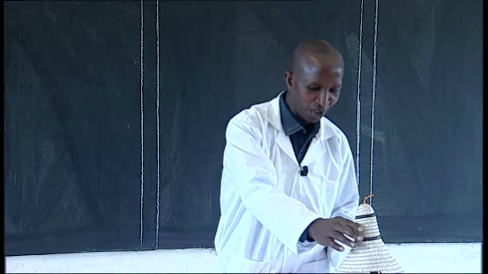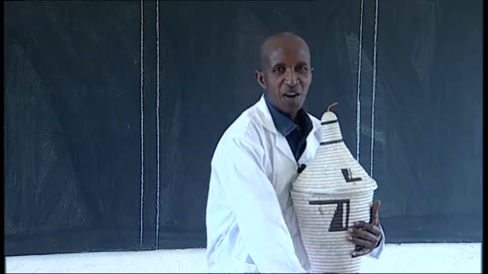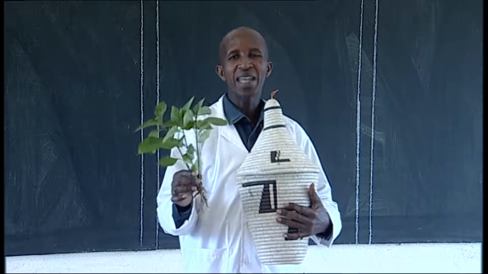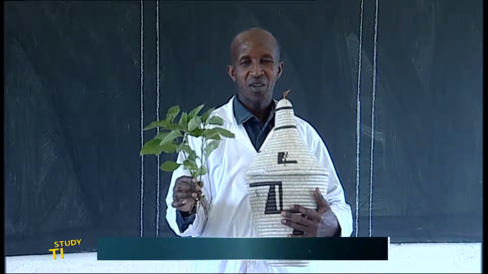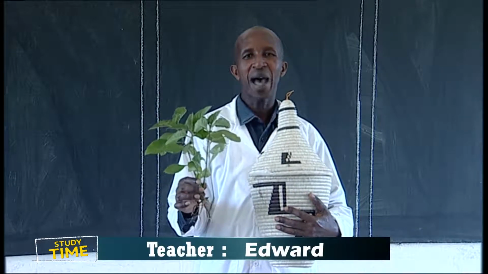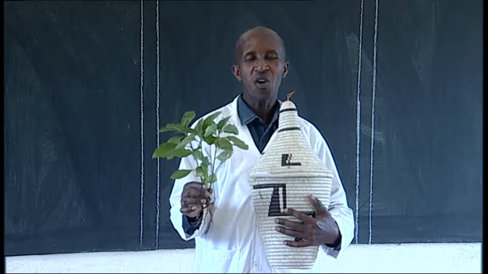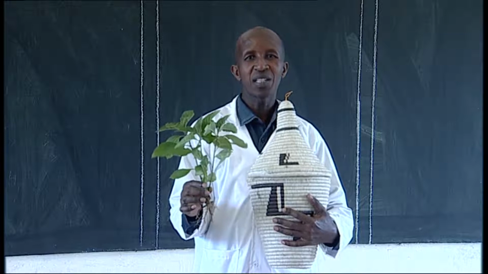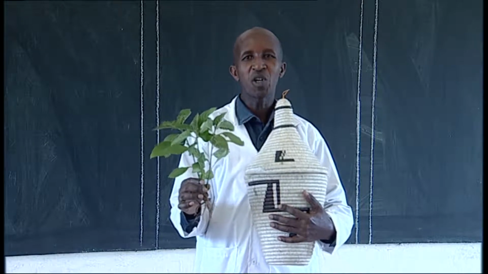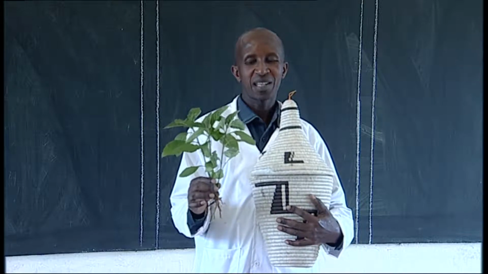I have another question. I have a basket here, which in Rwanda we call agaseche. I have also a plant here. So I have two items, a basket and a plant. Of these two, which of them is found in a natural environment? Which of the two is found in a natural environment? Think, there are two items.